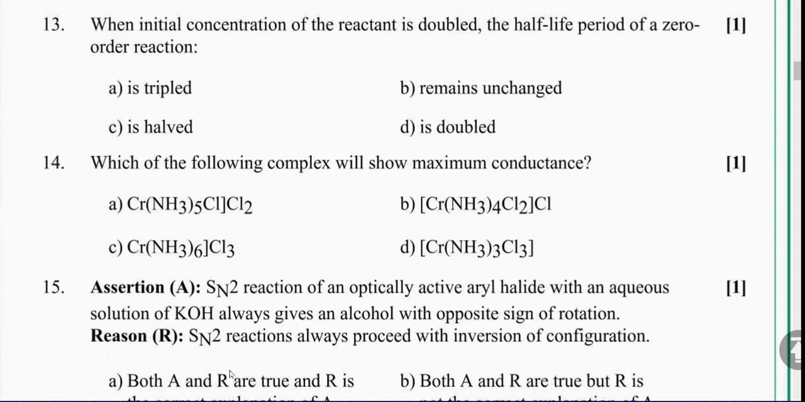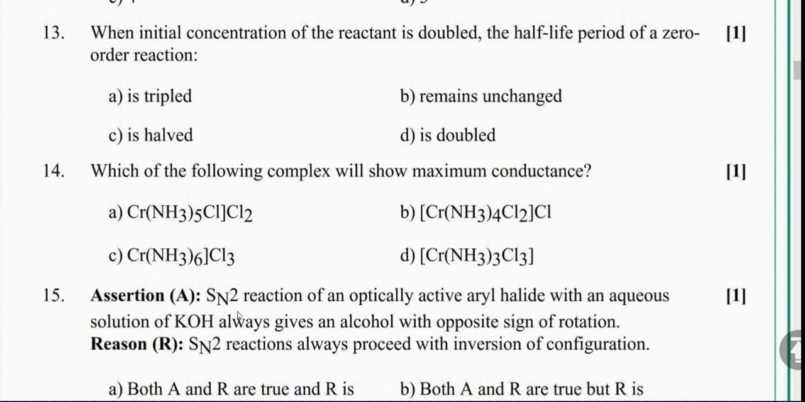Then assertion reason. SN2 reaction of an optically active aryl halide with an aqueous solution of KOH always gives an alcohol with opposite sign of rotation. SN2 reaction always proceeds with inversion of configuration. So here the assertion is SN2 reactions of an optically active aryl halide with aqueous solution of KOH always gives an alcohol with opposite sign of rotation.